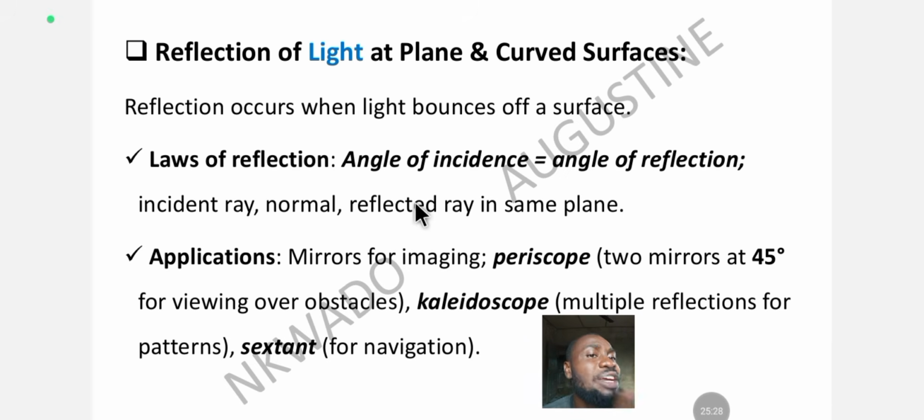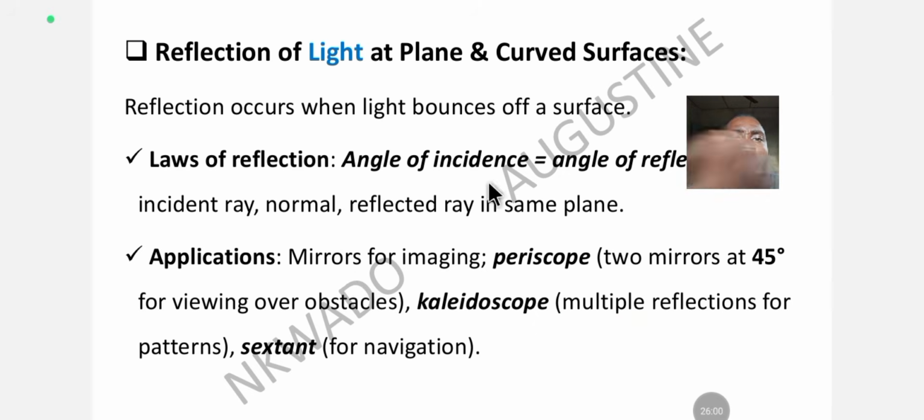Then the third one is the reflected ray in the same plane. As the incident ray falls on the object or the subject, what does it do? It bounces off at another angle, which is the same as the angle of the incident ray. And that ray that bounces off is called what? The reflected ray.